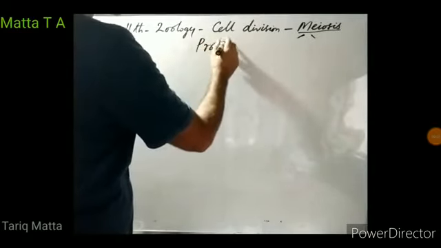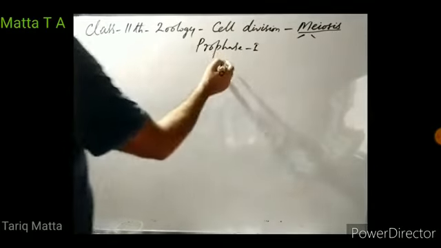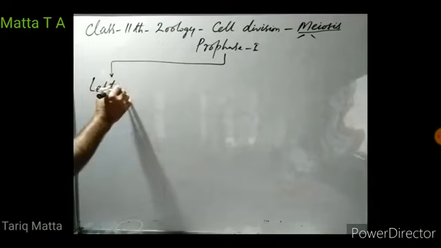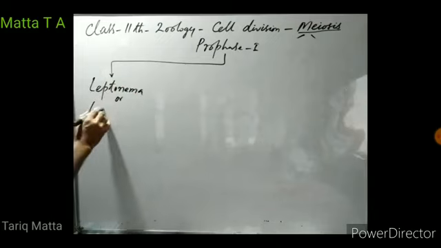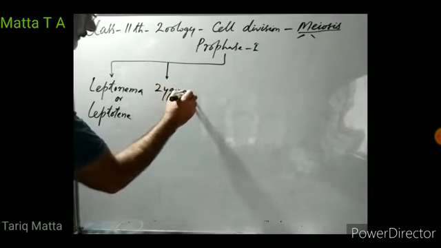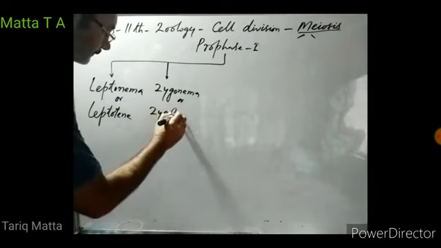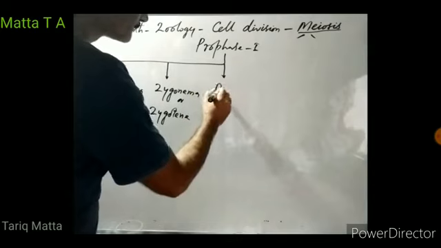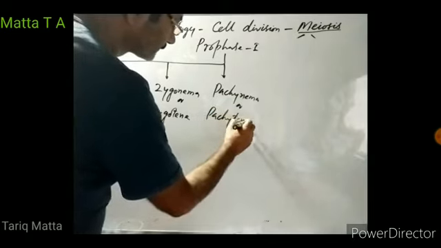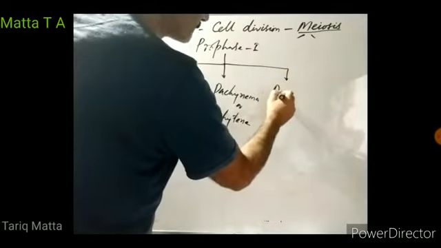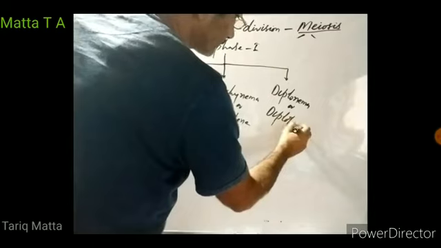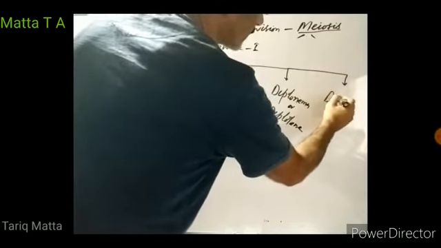Prophase first is divided into the following phases: leptonema or leptotene, zygonema or zygotene, pachynemia or pachytene, diplonema or diplotene, and diakinesis.